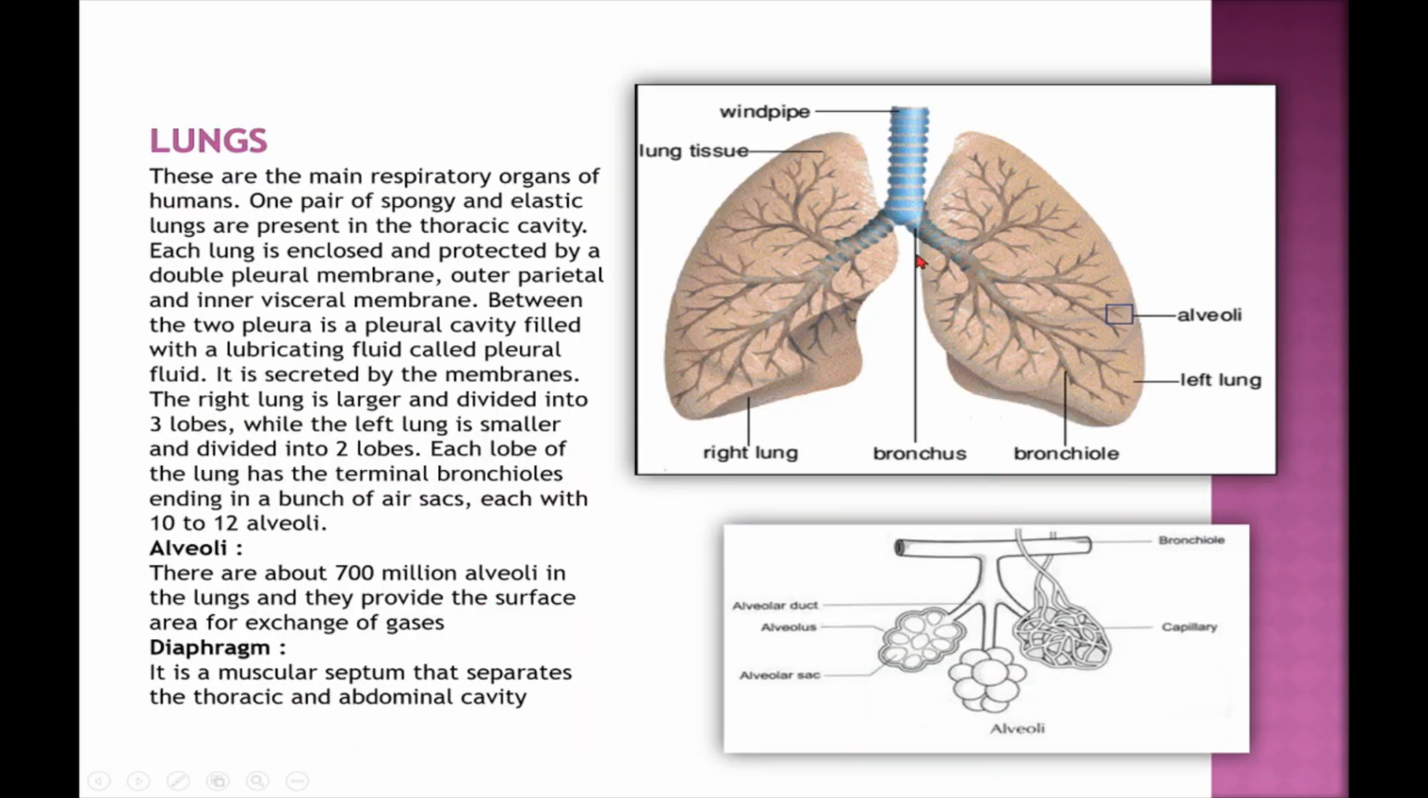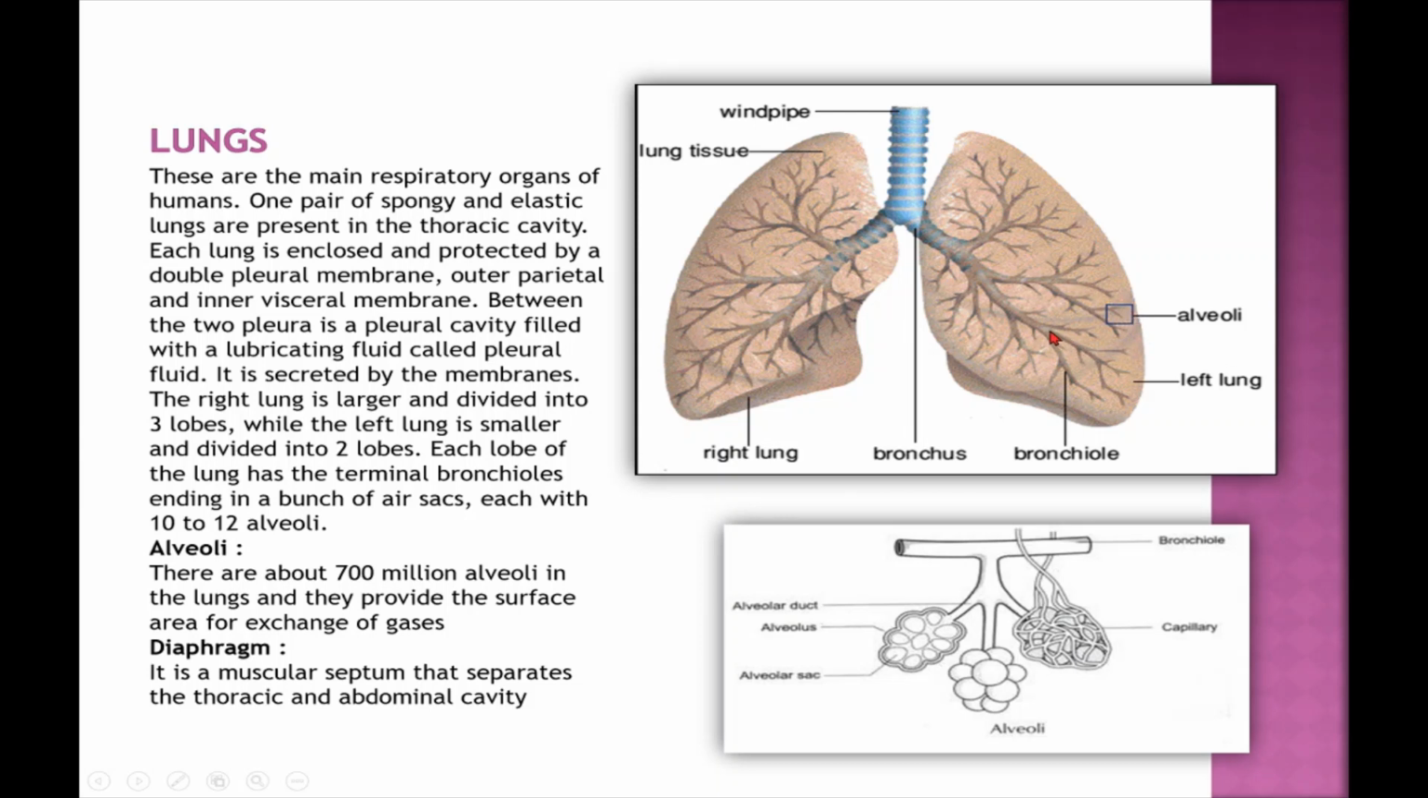Lungs are the main respiratory organs of humans. One pair of spongy and elastic lungs are present in the thoracic cavity. Each lung is enclosed and protected by a double pleural membrane, outer parietal and inner visceral membrane. Between the two pleura, there is a pleural cavity which is filled with a lubricating fluid called pleural fluid. It is secreted by the membranes. The right lung is larger and divided into 3 lobes, while the left lung is smaller and divided into 2 lobes.